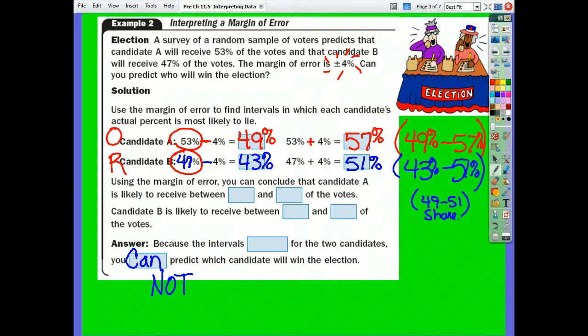So there's a word. If they share these, it starts with an O. Because the intervals, yes, excellent. Overlap. Okay, since they overlap, you cannot predict a winner. It's too close to call.